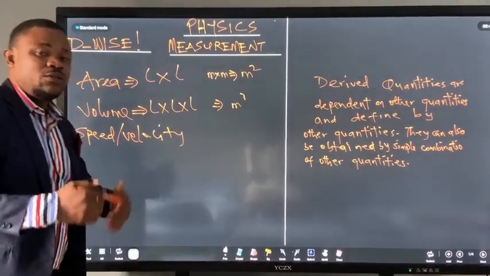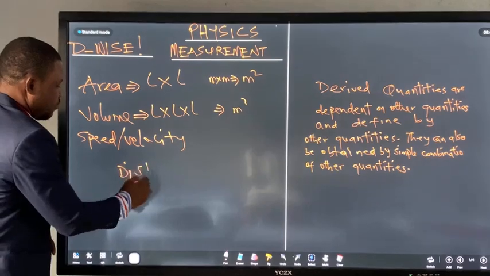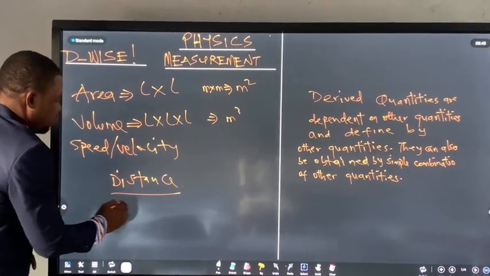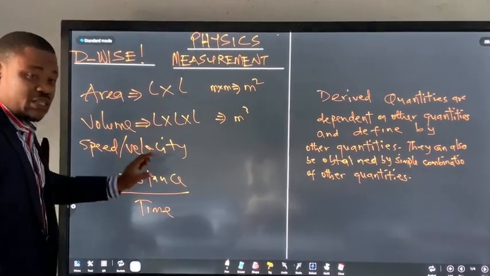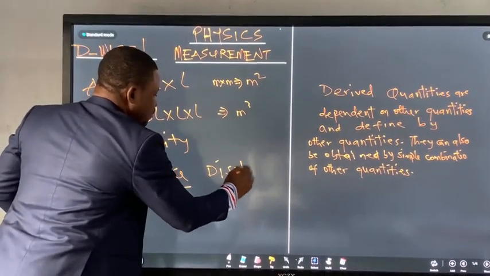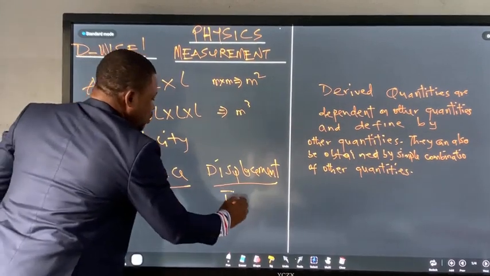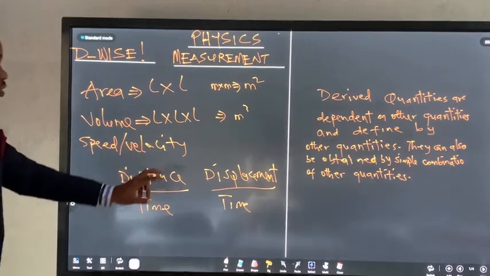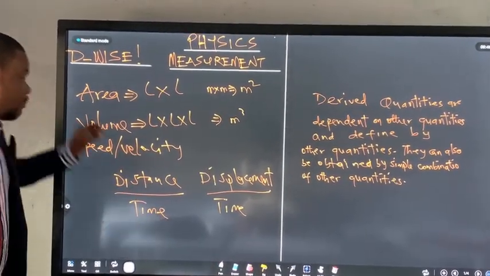Speed is the rate of change of distance with time. What is velocity? Velocity is the rate of change of displacement with time. The rate of change of distance with time is speed.